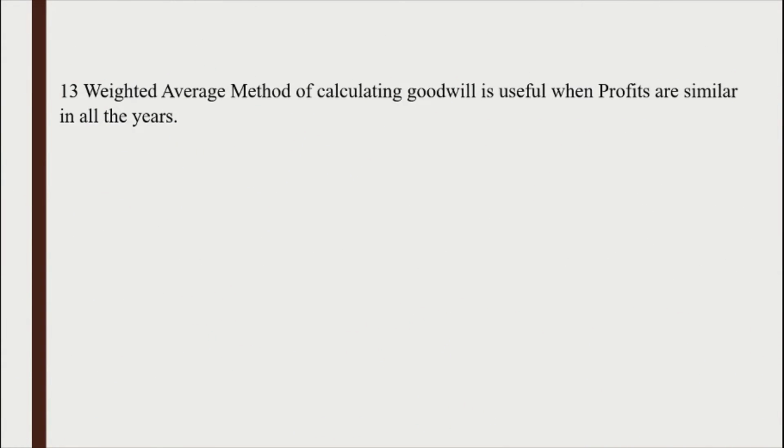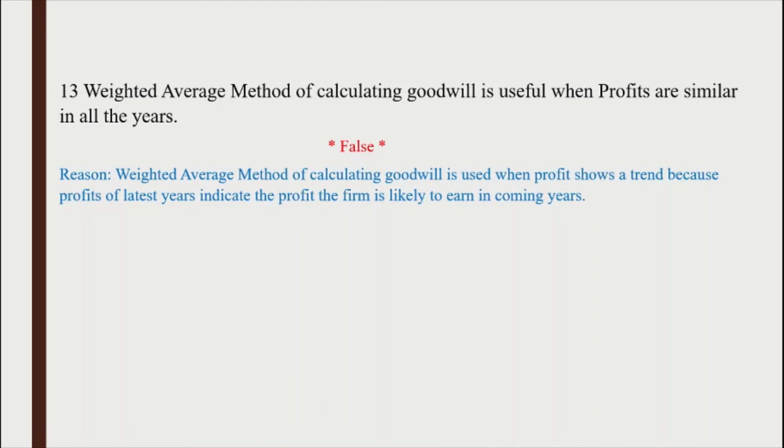Weighted average method of calculating goodwill is useful when profits are similar in all the years. Is it true or false? It is false because weighted average method of calculating goodwill is used when profit shows a trend, because profit of latest years indicate the profit the firm is likely to earn in coming years.